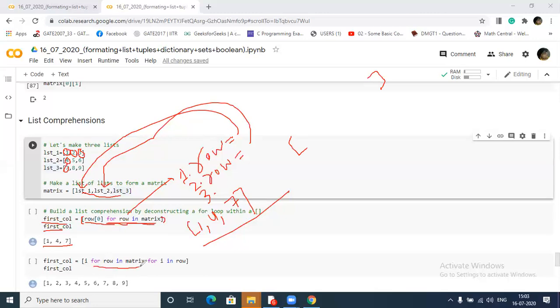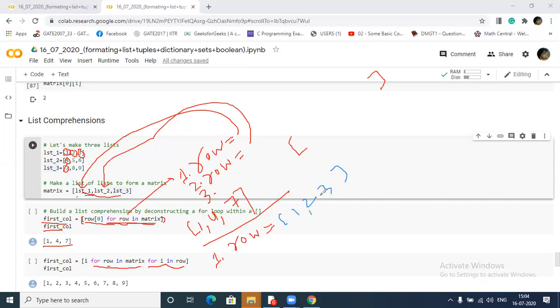So same thing I am doing here. Now see, this is a double loop. I will explain how the flow is going. In your first iteration, this row is pointing to this one. One minute, I should change this color. This row is pointing to this one. What is this? This is list one, so it is pointing to this one.